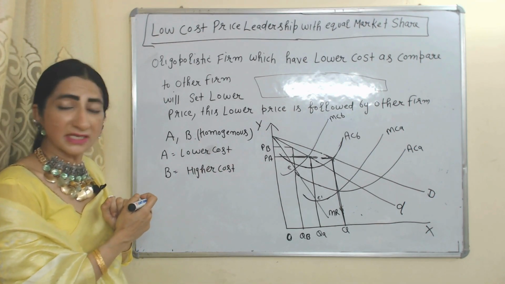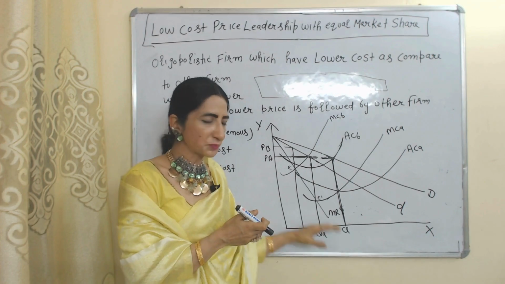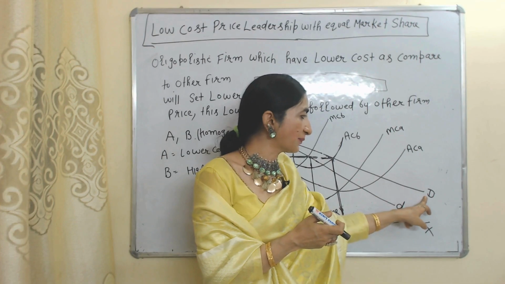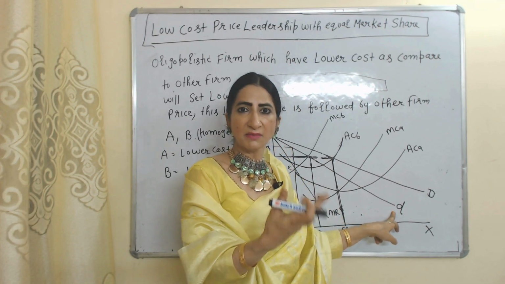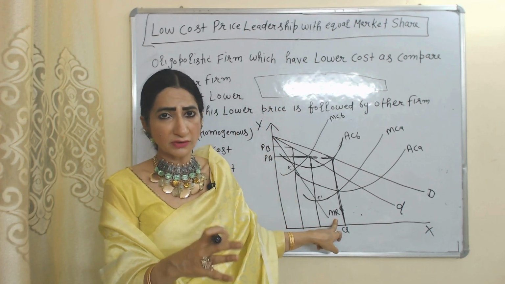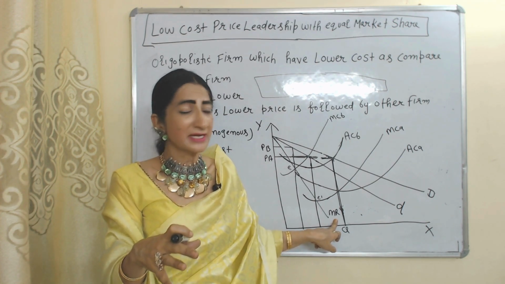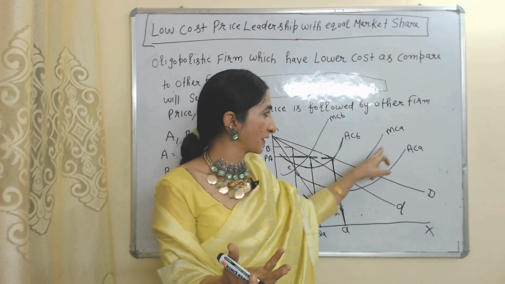This diagram seems difficult but actually it is very easy. On the x-axis we have output, on the y-axis we have price, revenue and cost. This D represents the market demand curve, this small d represents demand of both firms, this MR represents marginal revenue of both firms. Because there are differences in cost of both firms, we have different cost curves for both firms.